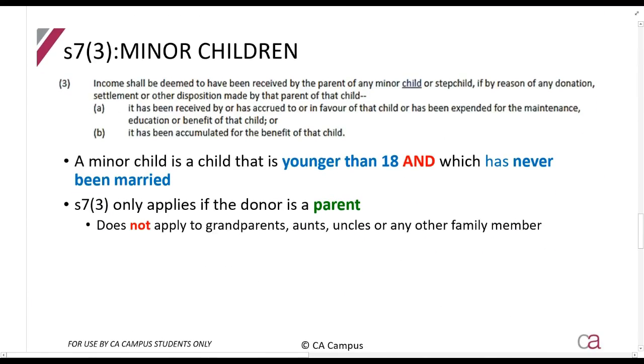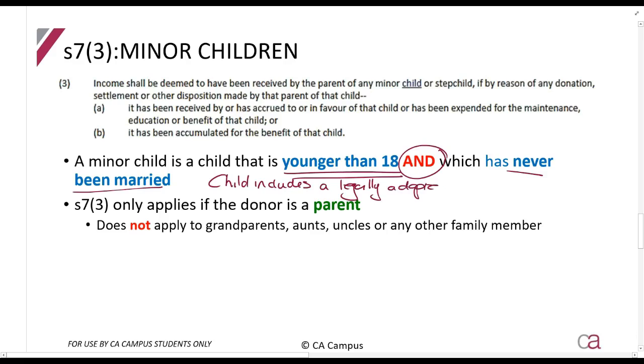Section 7.3, minor children. Okay. Now, what is a minor child? A minor child is a child that is younger than 18 and a child which has never been married. So if you were married when you were 16 years old and divorced when you were 17, you are younger than 18, but you have been married, so you're no longer a minor child. Please note also, I just need to add here, child includes a legally adopted child. Okay, so just please remember that. Legally adopted child as well. I just want to add it there as well.